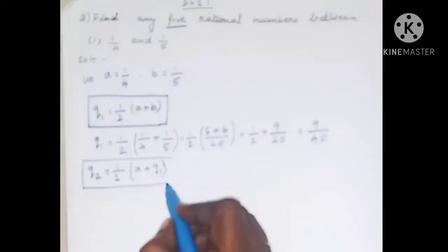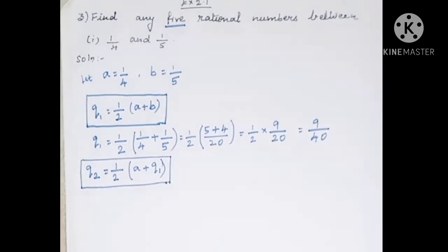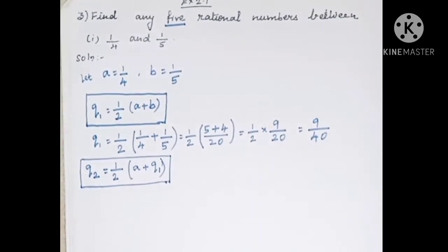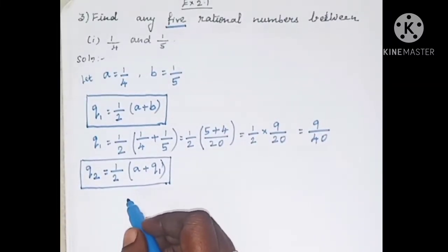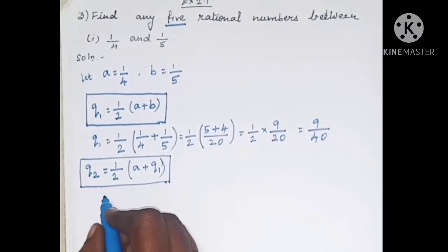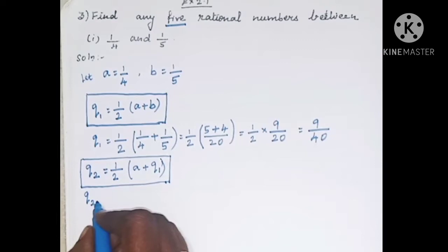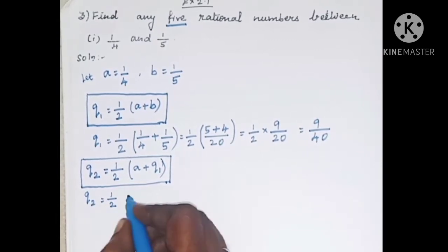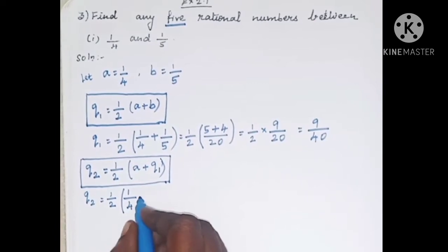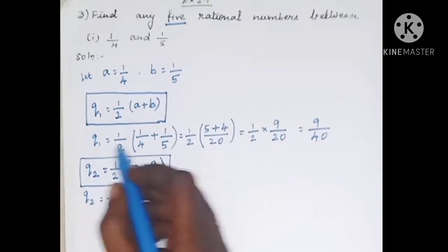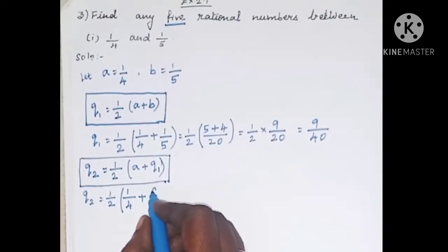Q2 is equal to half into A plus Q1. This is the other formula to find the rational number 2. So Q2 is equal to 1 by 2 into the value of A, 1 by 4, plus Q1, the value of Q1 is 9 by 40.